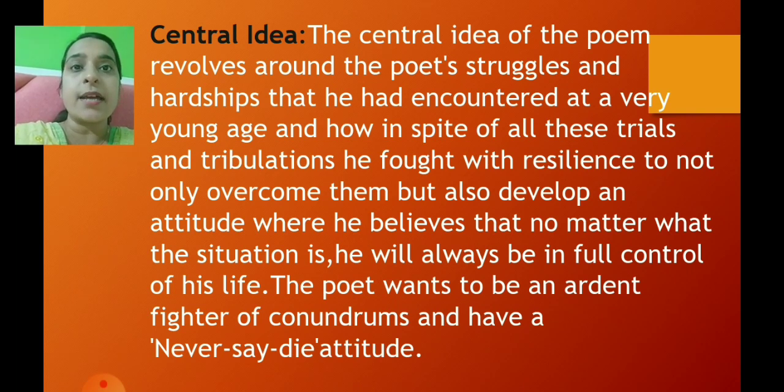Now children, the central idea of the poem revolves around the poet's struggles and hardships that he had encountered at a very young age. Now children, at the age of 17, okay, his left leg was amputated because of a tubercular infection, and in spite of all these trials and tribulations, he fought with resilience to not only overcome them but also develop an attitude where he believes that no matter what the situation is, he will always be in full control of his life.